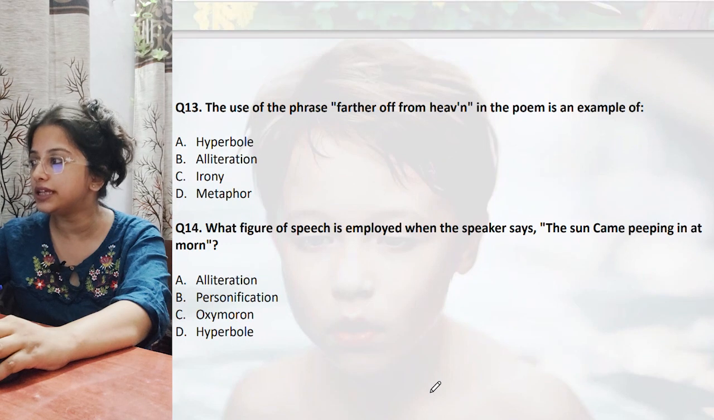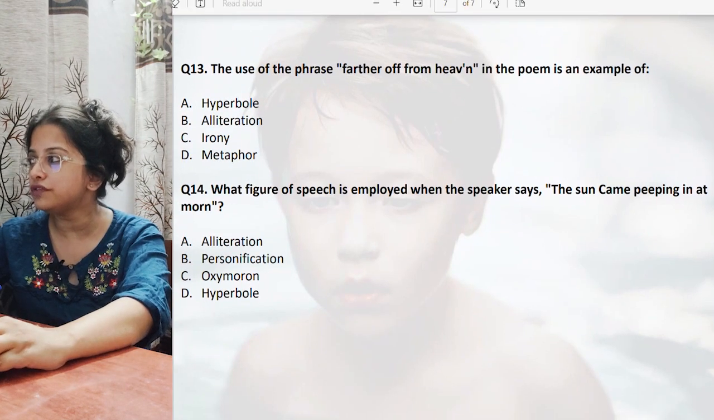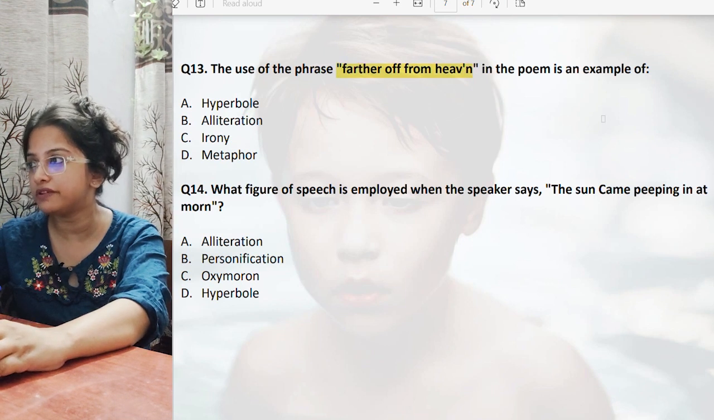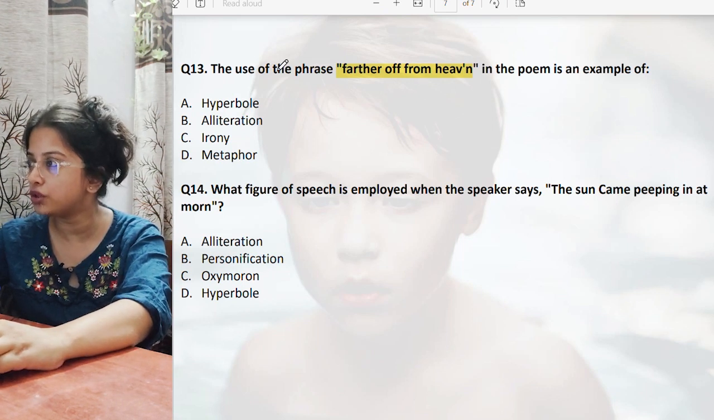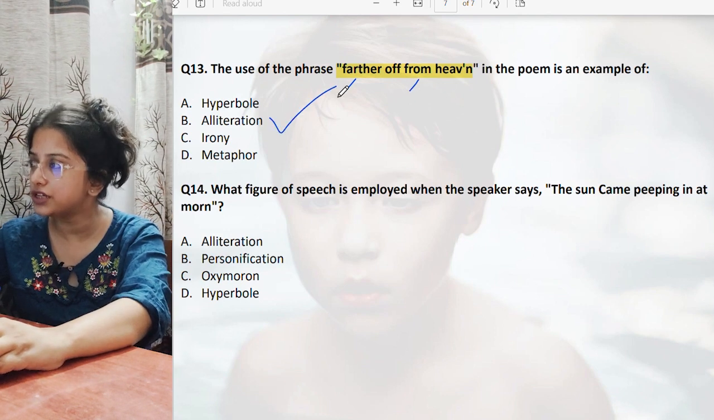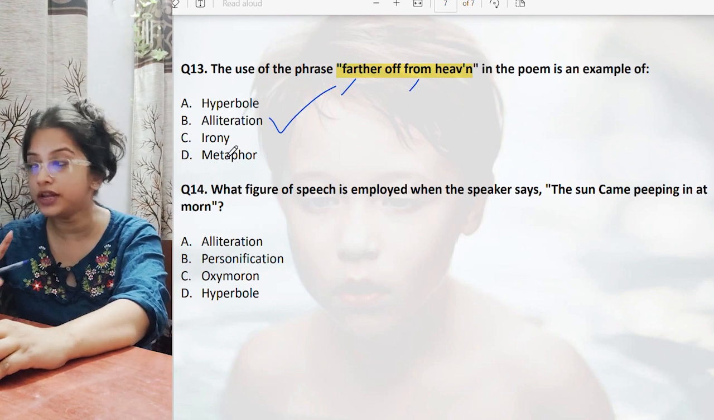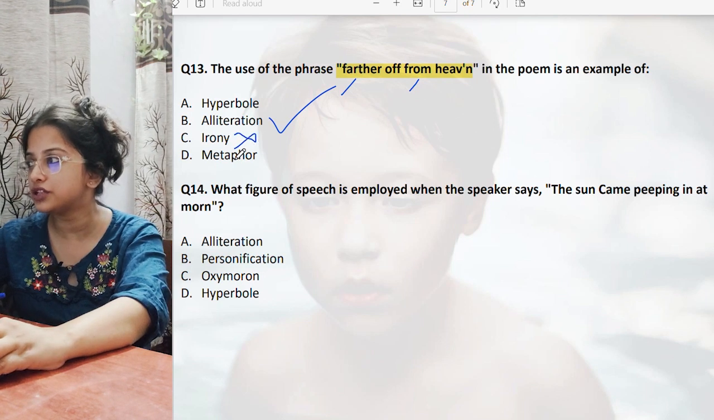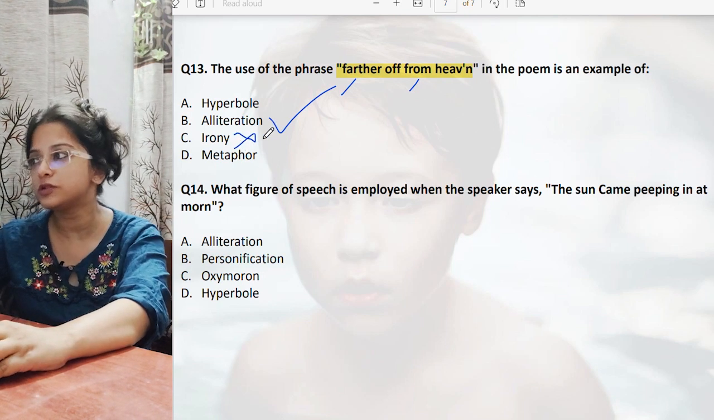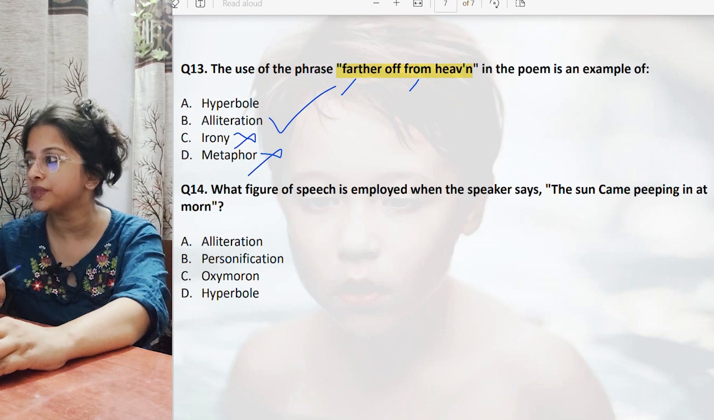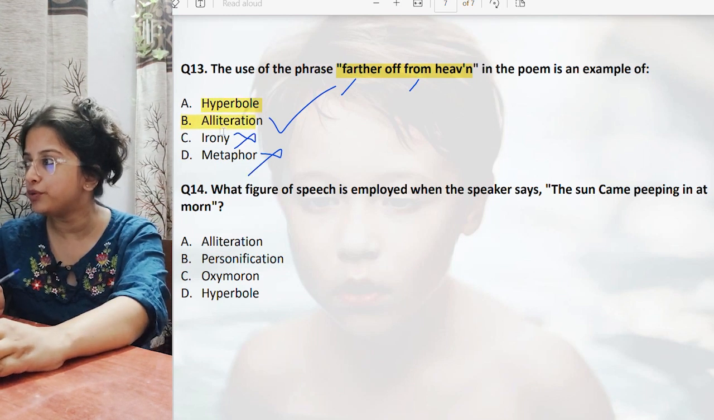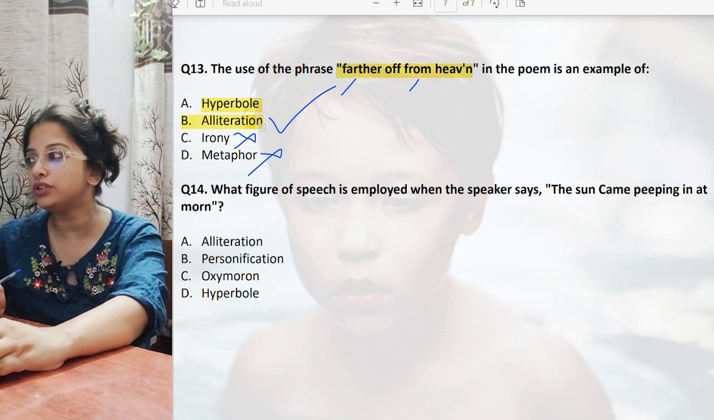Next one, question 13 and 14, let's see. The use of the phrase further off from heaven is an example of which figure of speech? Hyperbole, alliteration. Is there alliteration? Yes, there is alliteration also. F is there, F is there. So alliteration is also possible. If you are writing it, you are not incorrect. Irony, nothing as such ironical is here. Metaphor, no such metaphor is there. Further off from heaven, no. So it is hyperbole and it can also be alliteration. Both the answers are correct.